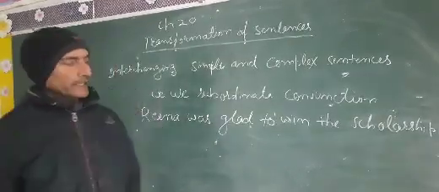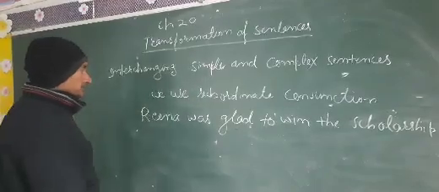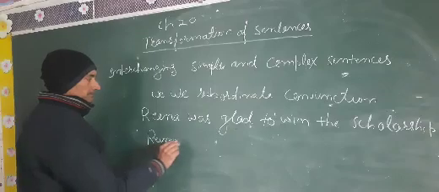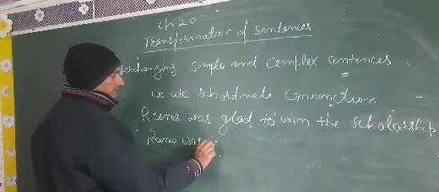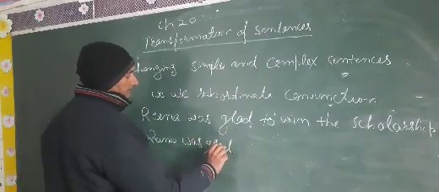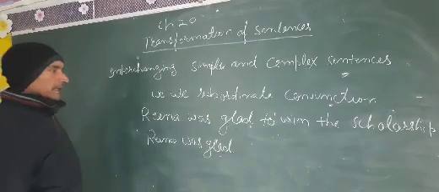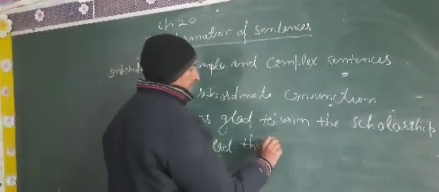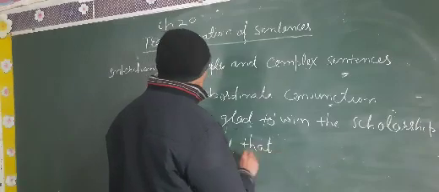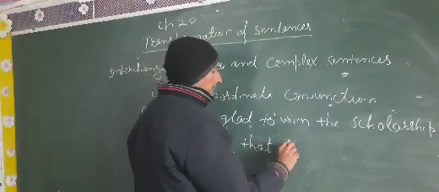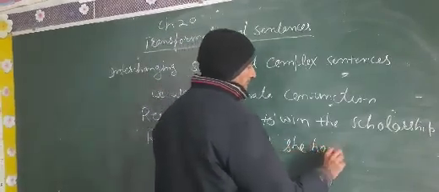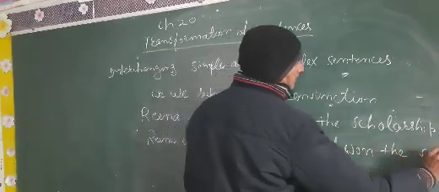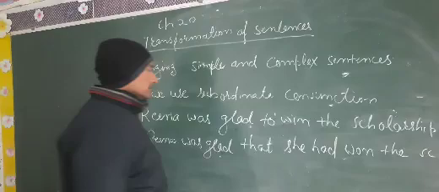So, Reena was glad. Now look at the blackboard, how we are changing it. Reena was glad that she had won the scholarship.